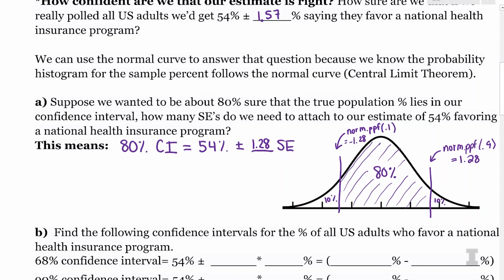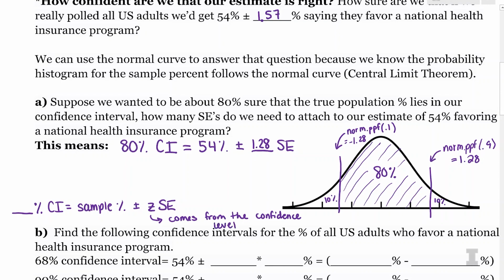So in general, for a confidence interval, I can have whatever percent confidence interval, and that's just going to be my sample percent plus or minus my z-score times my standard error. And the z-score is determined by how confident we are. It comes from what we like to call the confidence level.